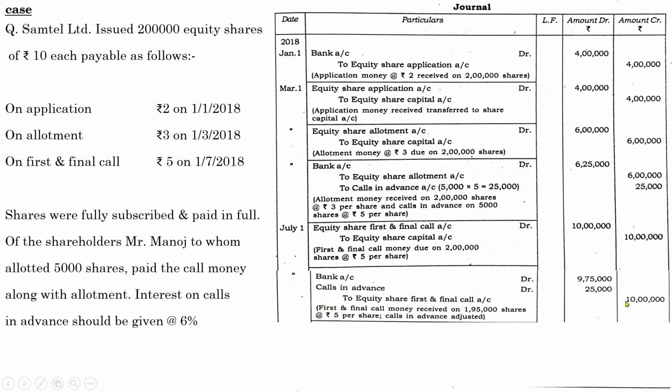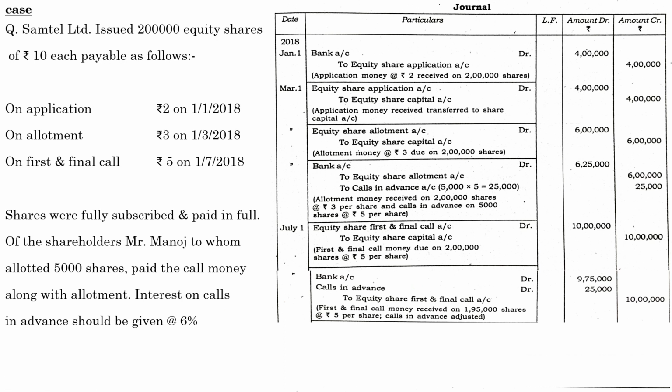You can either follow this one, or you can find the amount of payment using the number of shares to be collected. You can either follow this one or that one. That's up to your discretion. You can follow either on the basis of the amounts, taking the difference to find out the payment amount, or otherwise you can go for the actual number of shares that has to be collected, out of the total number of shares that are received in advance. Likewise, you can follow that one, or you can follow this one. It's all up to your discretion. So we have passed all the journal entries with regard to each of these installments.